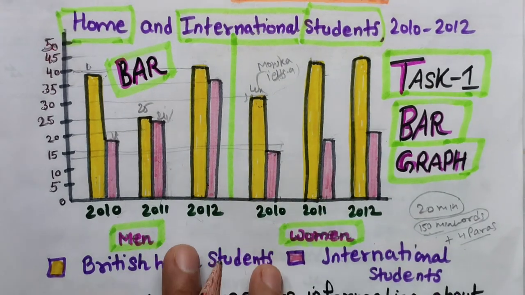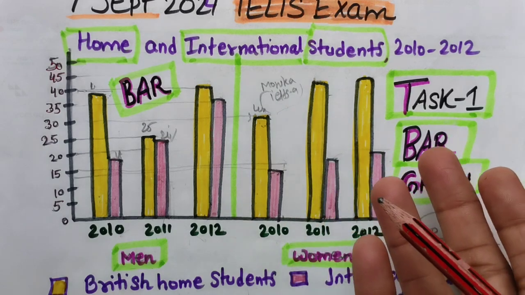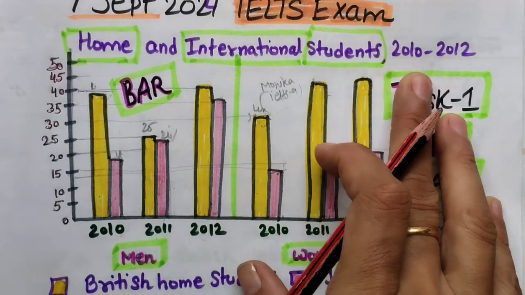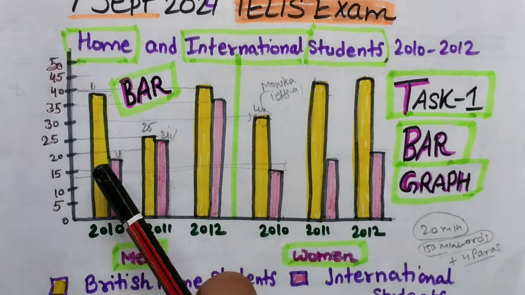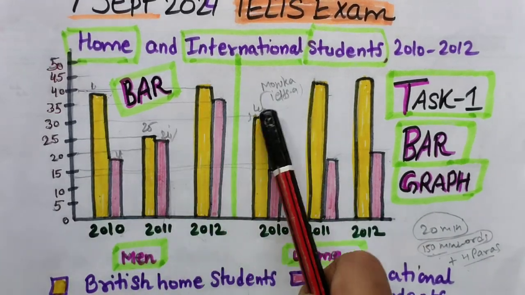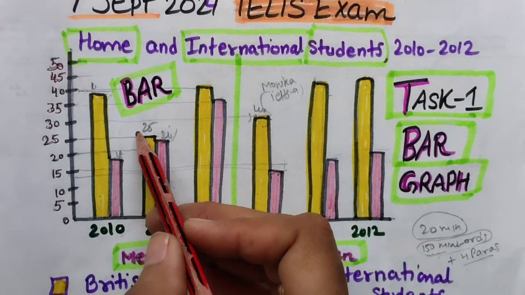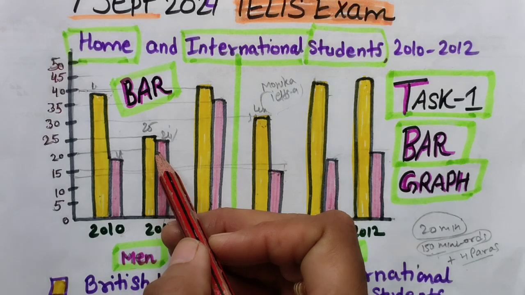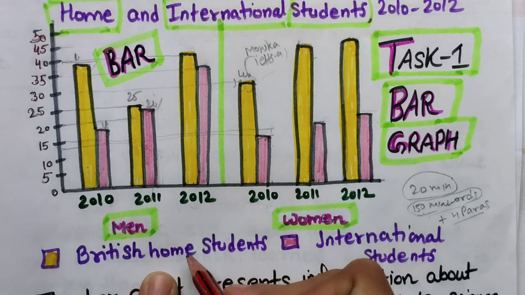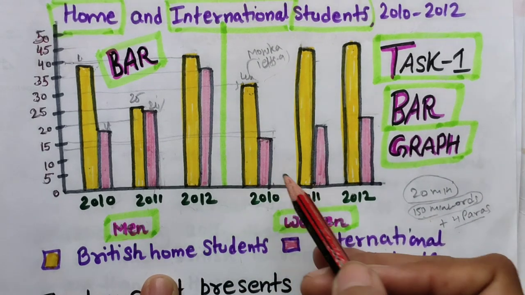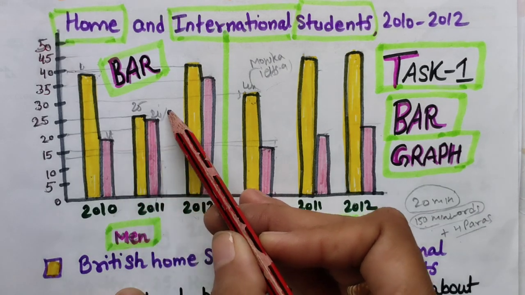Now, just by talking with you, I have read the main thing. What I have come to know is that years mean past tense, and categories are there too. Now look at the bar graph. I can see the yellow one is always going up and up, except in 2011, where there is a systematic or dramatic drop in the yellow one. Yellow is British home students, pink is international students, and the pink one, in the case of men students, is also going up and up only.